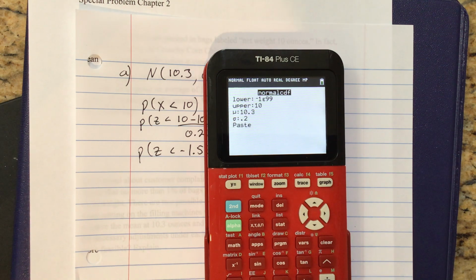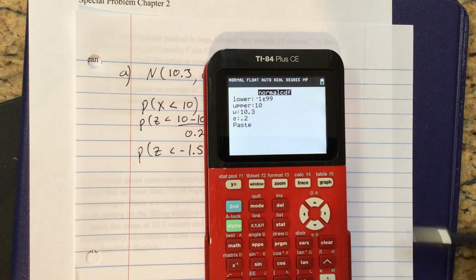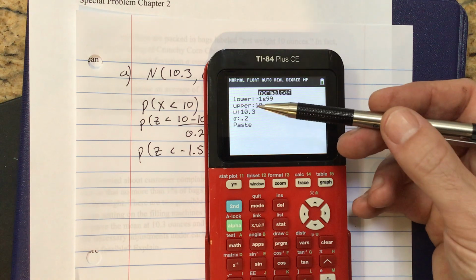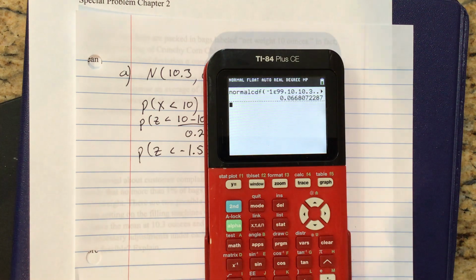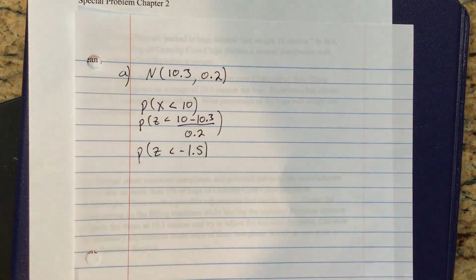Now, I could have done this in terms of z-scores, right? I could have said negative infinity, negative 1.5, 0, and 1. You get the same answer. That's how your table A works, right? And there you go, 0.0668, and so on.